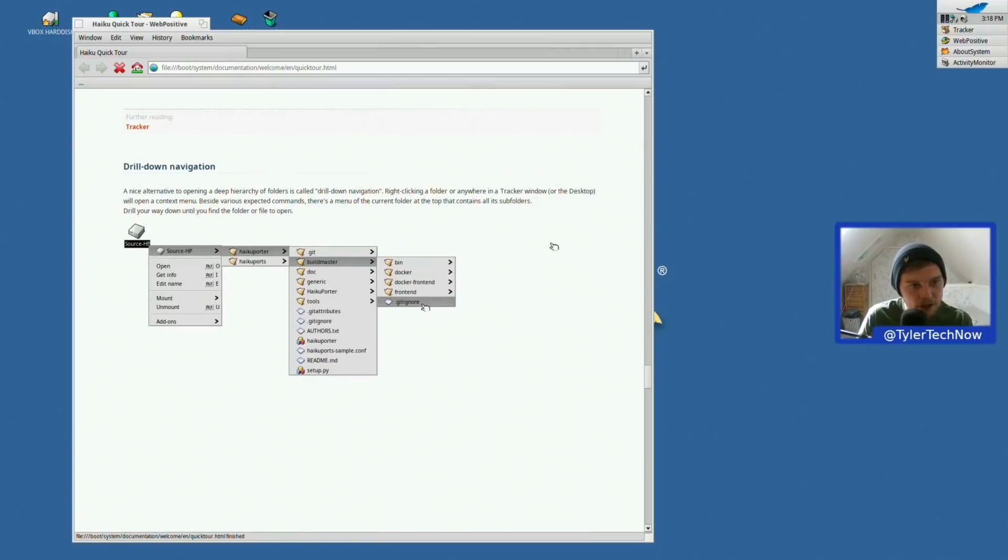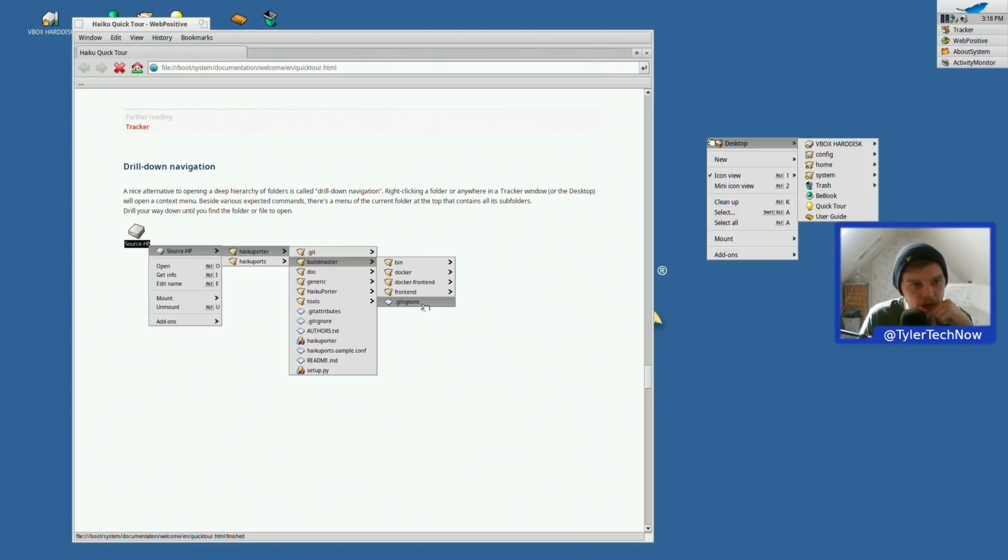Okay. Drill down navigation. A nice alternative to opening a deep hierarchy of folders is called drill down navigation. Right clicking a folder or anywhere in a tracker window or the desktop will open up a context menu. Besides various expected commands, there's a menu of the current folder at the top that contains all of its subfolders. Drill your way down until you find the folder or file to open.